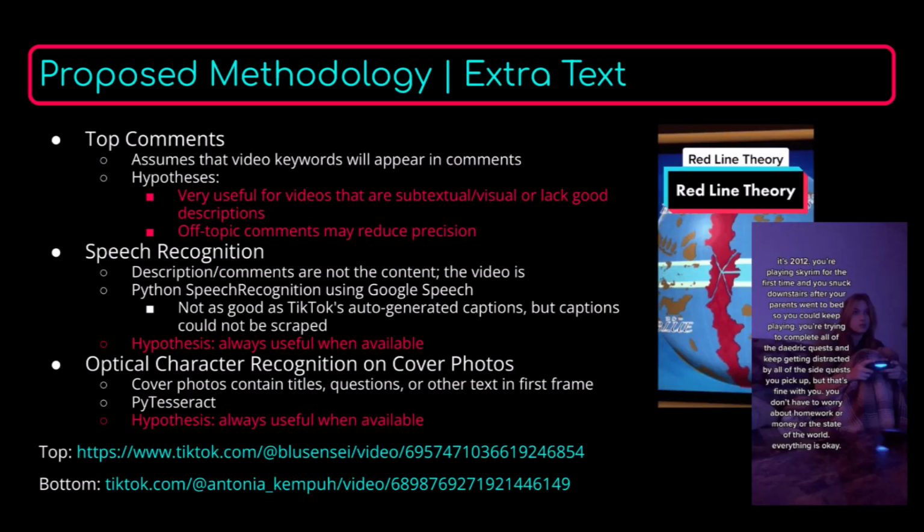The next thing I wanted to look at is if we can improve the retrieval performance by enriching the basic username, description, music title information with extra text. So we're going to look at 3 different sources of text. First is top comments, which could be really useful, especially for videos that are mostly visual in nature. But if there are a lot of off-topic or unrelated comments in the descriptions, then they could result in more irrelevant retrievals.